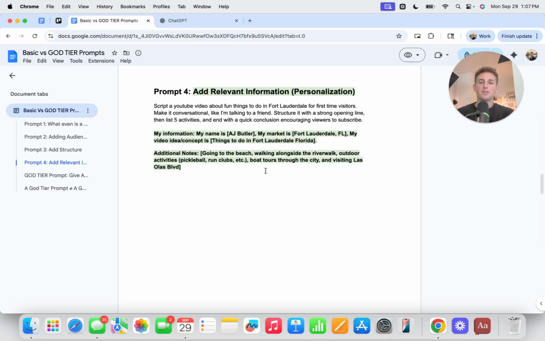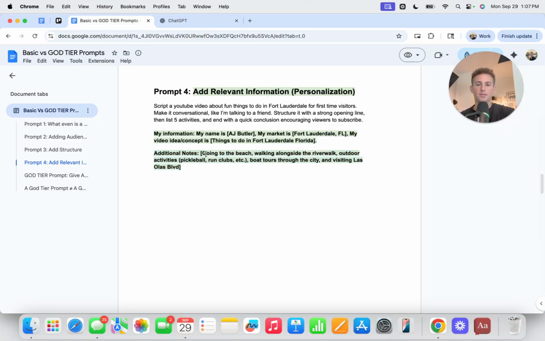My information is, my name is AJ Butler. My market is Fort Lauderdale, Florida. My video idea or the concept of what I want to do is things to do in Fort Lauderdale. And then any additional notes that you want to add. This is really the important part, because if you've been using AI for a while, it probably knows these things about you, your name, your market, things like that. And then obviously you got to plug in your idea. But the really, really important part here is giving it your own thoughts on the topic. That way, when it goes to script, it's actually using what you have in your brain.